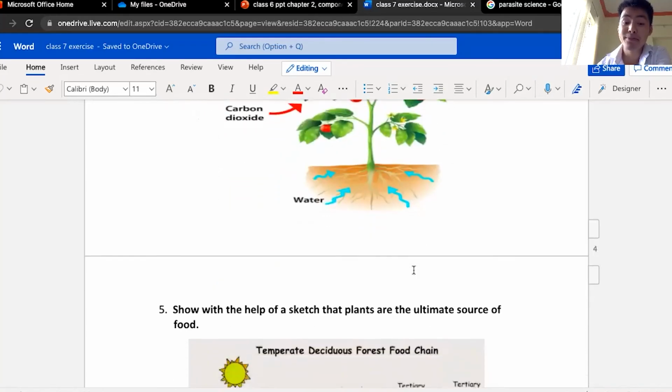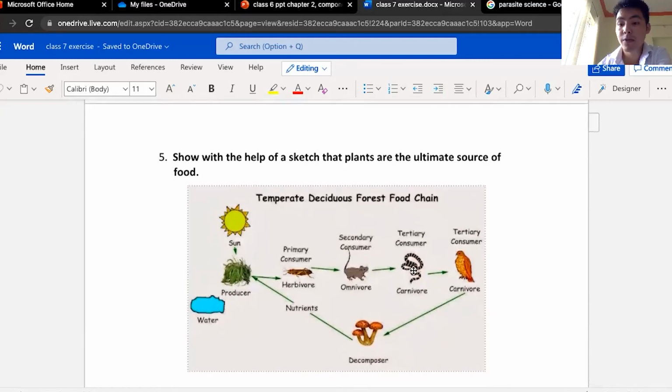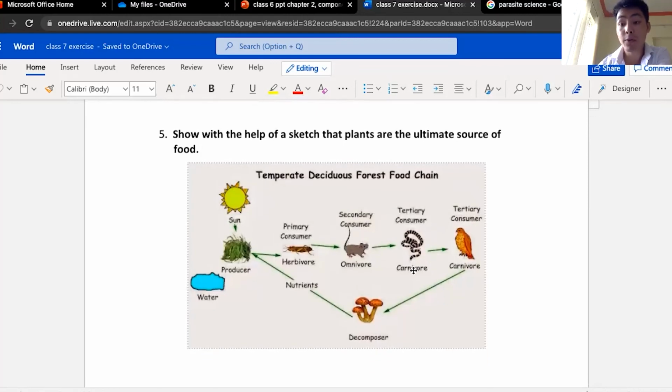Okay. The final question. If any kind of trouble occurs, we'll discuss it in the group, or you can approach me in a private message on WhatsApp. The question is: show with the help of a sketch that plants are the ultimate source of food.